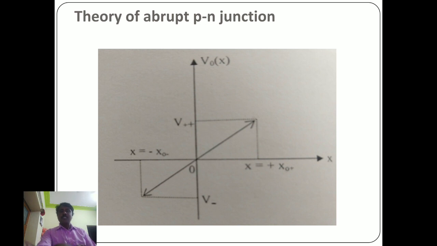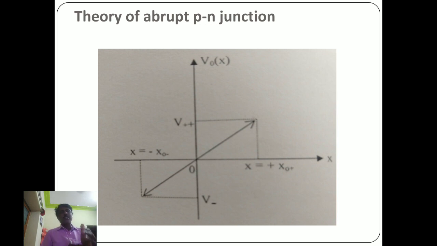Now we discuss the theory of the abrupt p-n junction. One side is taken as x1, and the other side as x2. So the depletion layer is situated on either side of the junction, devoid of any mobile charge carriers. However, on the p side of the junction there is a negative immobile charge due to the negative ions of the acceptor atoms. On the other side, there is an exactly equal amount of positive immobile charge due to the positive ions of the donor atoms. We consider x1 and x2 as the widths of the space charge region on the p and n side respectively.